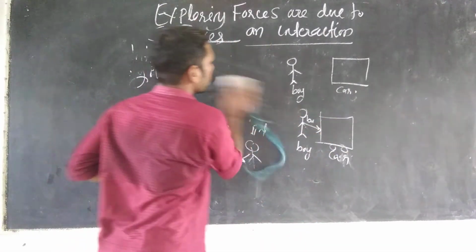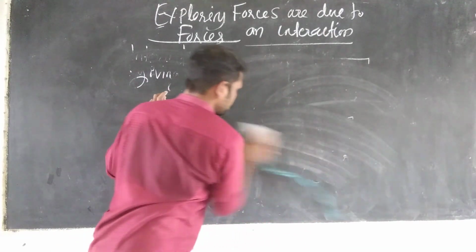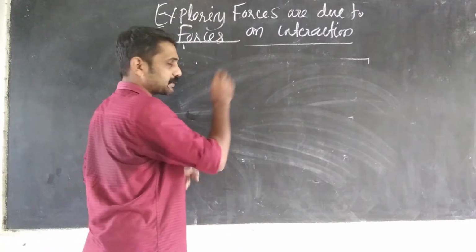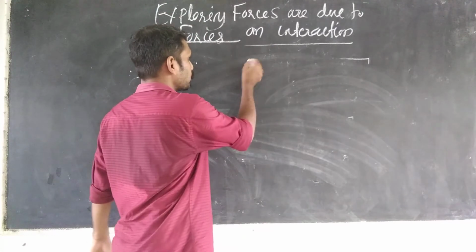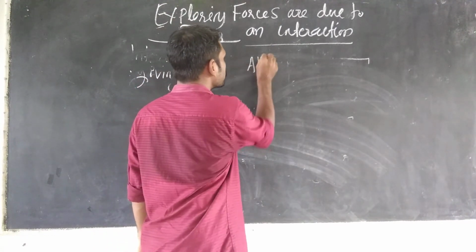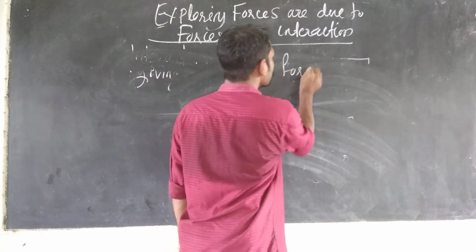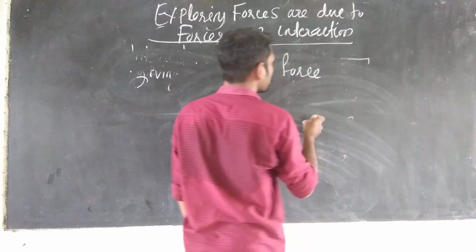So we can write this, the important nature of forces.